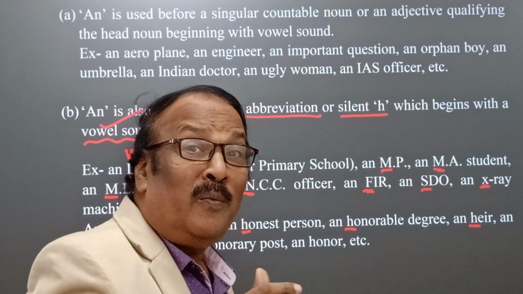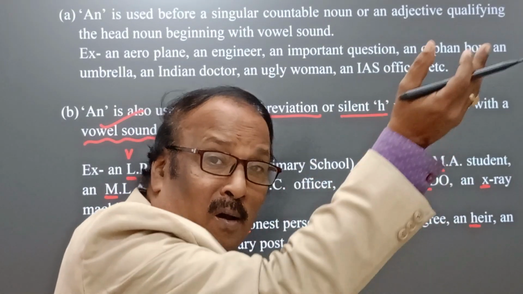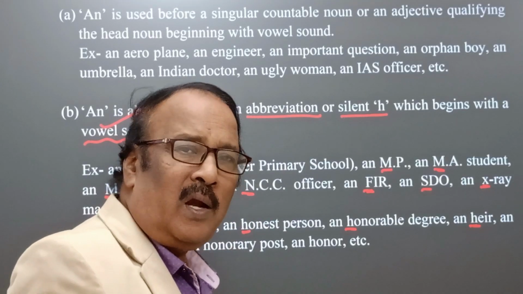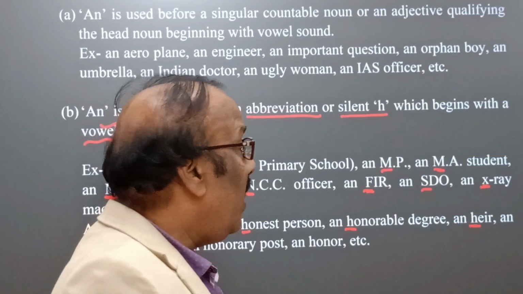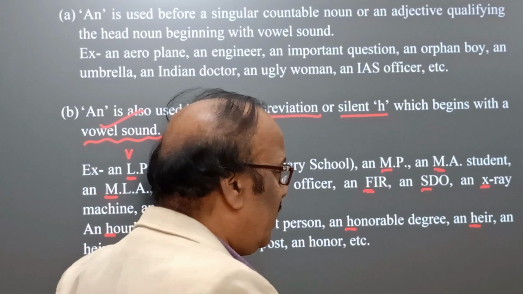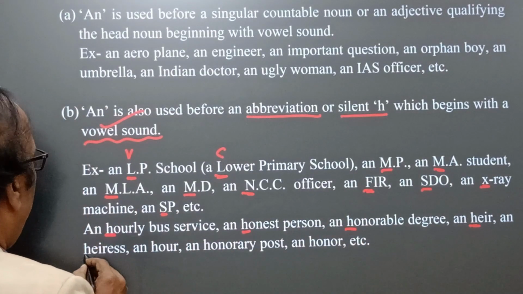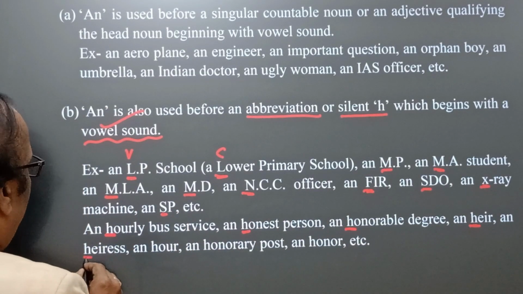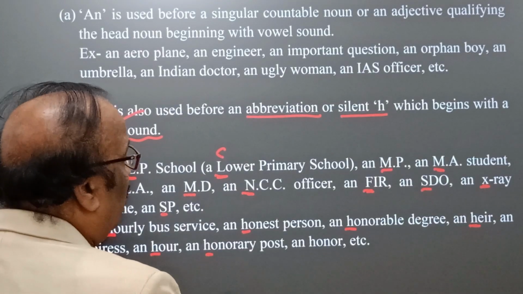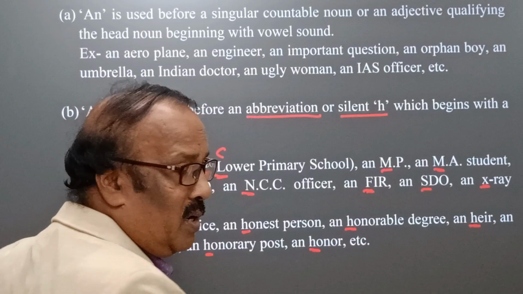An heir, I mean the person who is eligible to get the property of his parents. Okay, and here we find an heir, not hair. H remains silent. An heir, an heiress, similarly an hour, an honorary post, an honor.